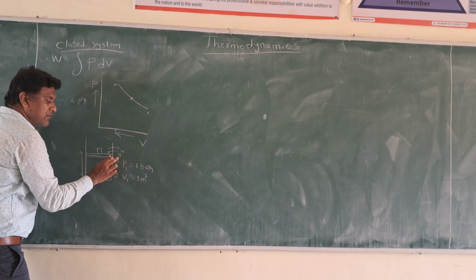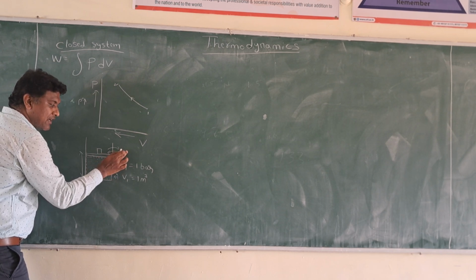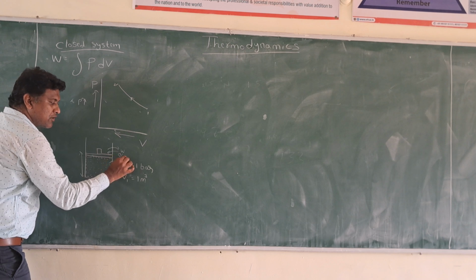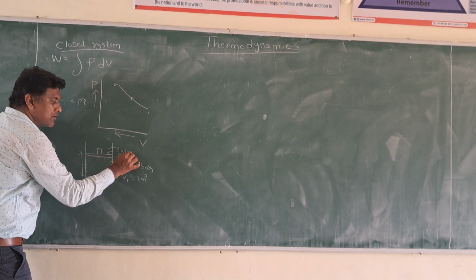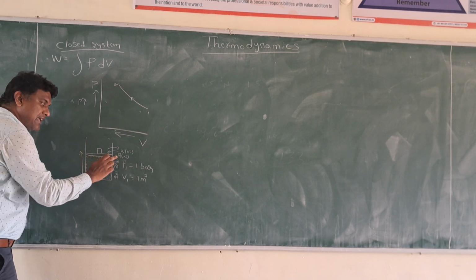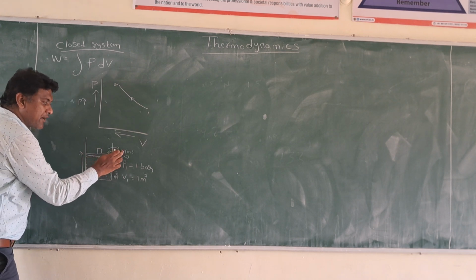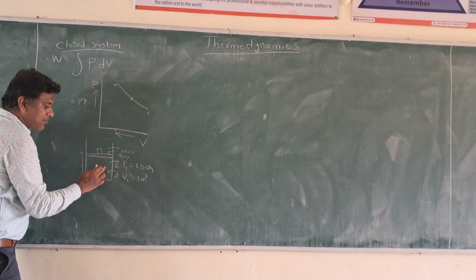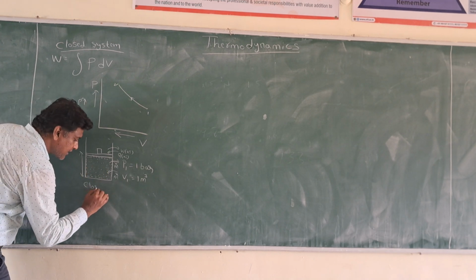Q represents heat, W represents work done, both in kilojoules. Energy can be transferred in the form of heat and work, but mass cannot be transferred. This is called a closed system.